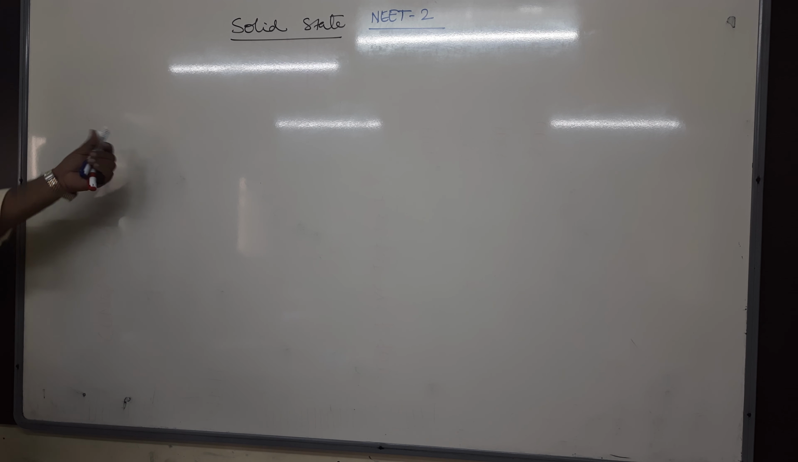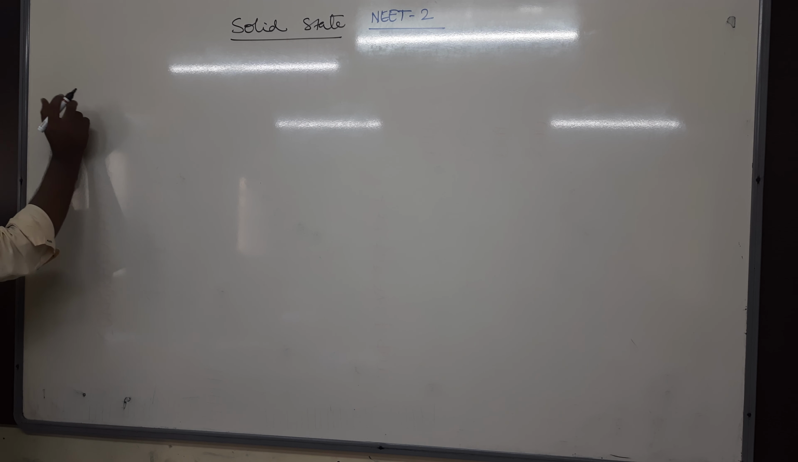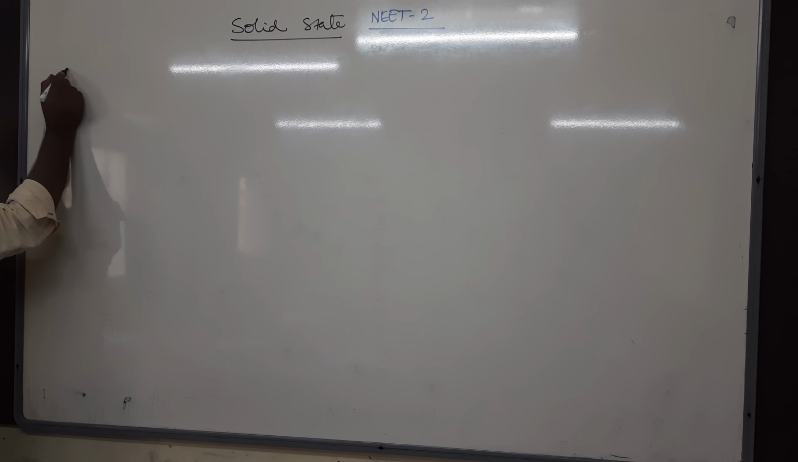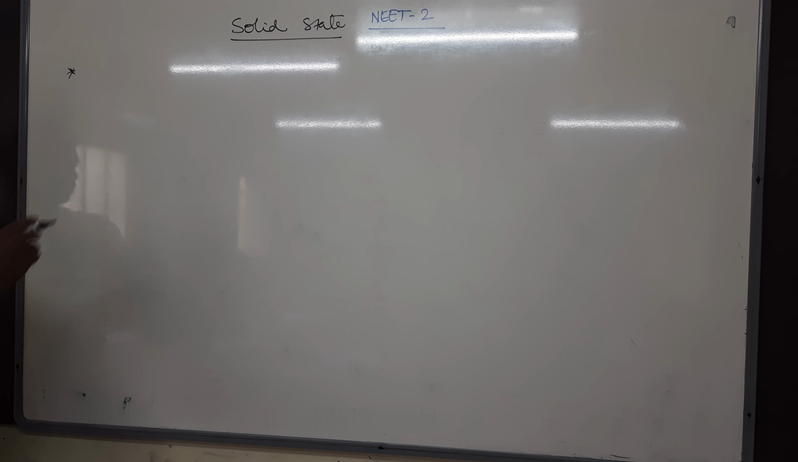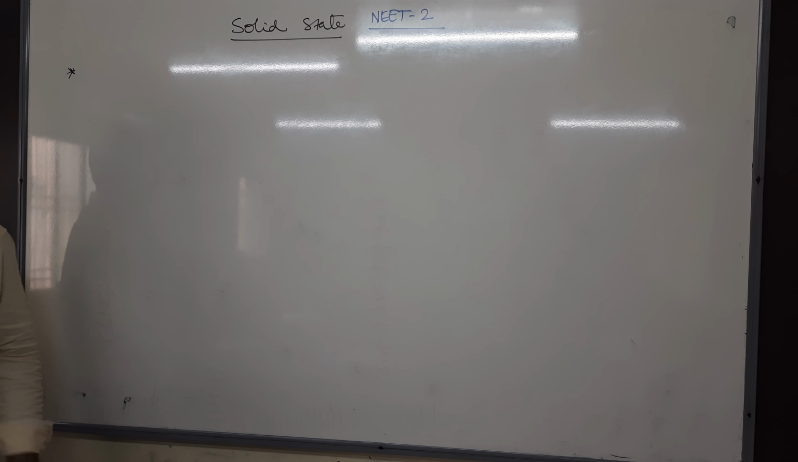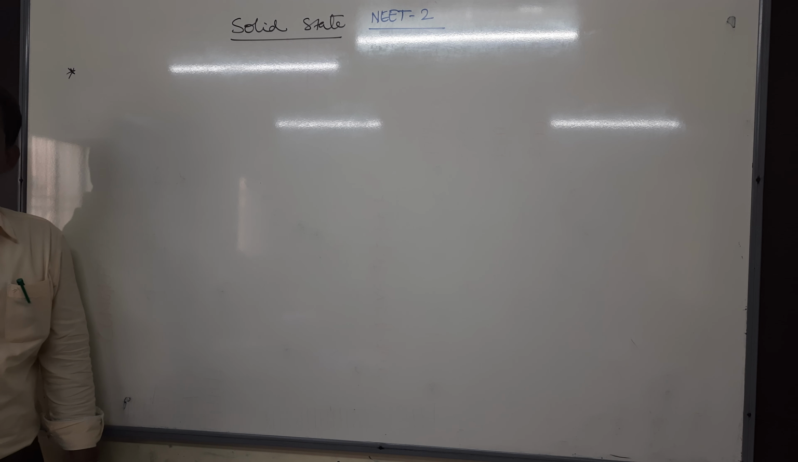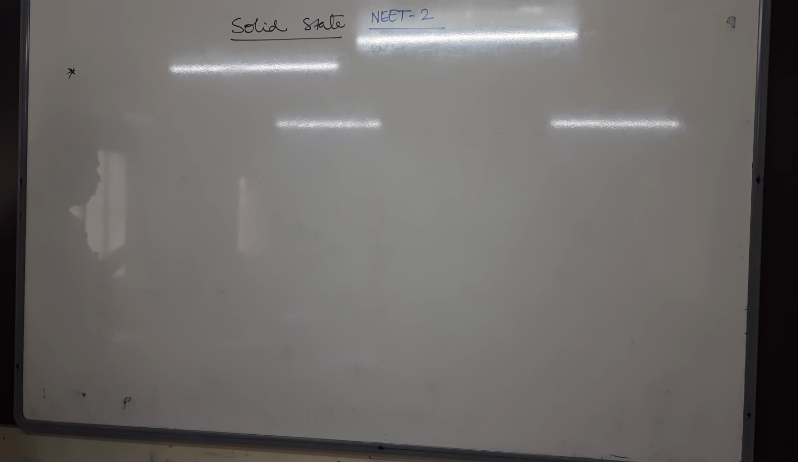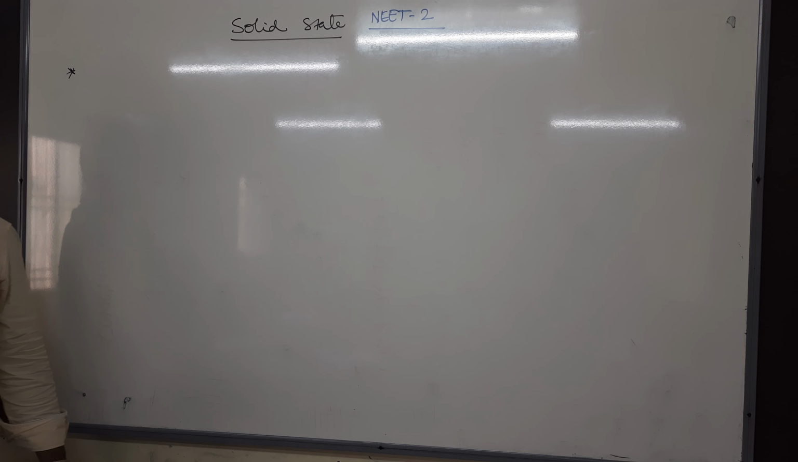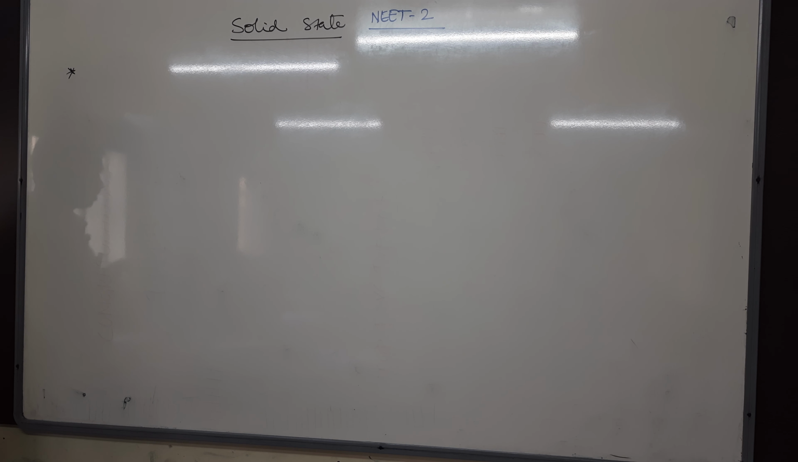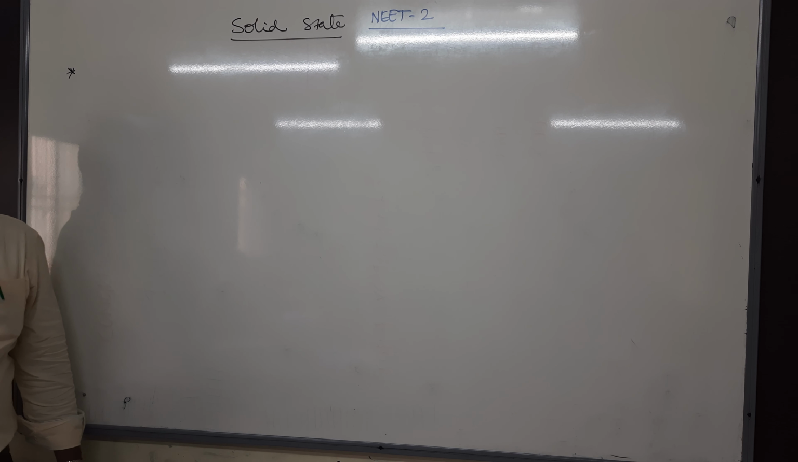So let us start with first: what is solid, and the characteristics and classification of solids. Write down solid state. Can you tell me what is the definition of solid state? We know that matter has been classified into 3 states: solid, liquid, gaseous. About solid and liquid we study in second PU; about the gaseous state we study in first PUC, 11th standard.